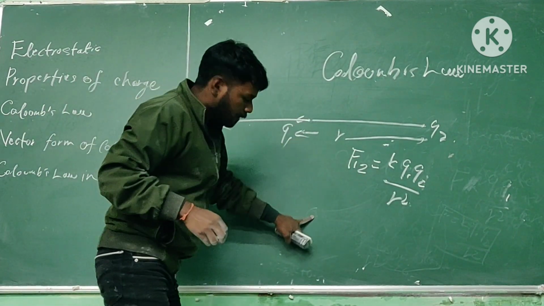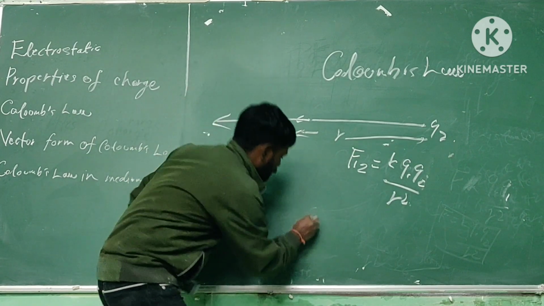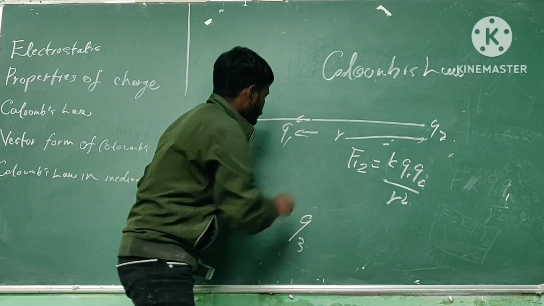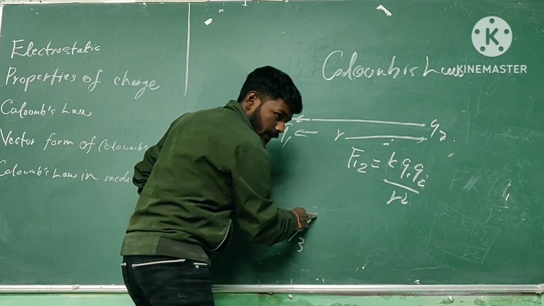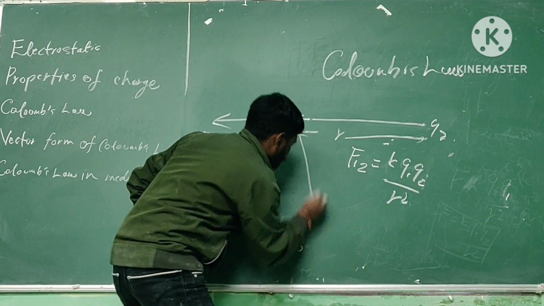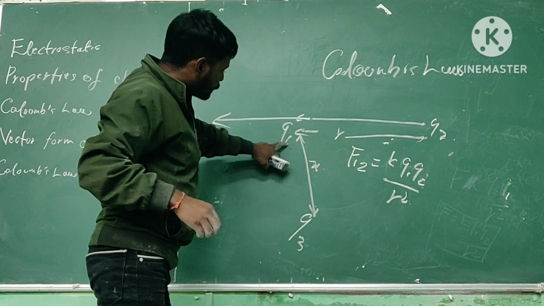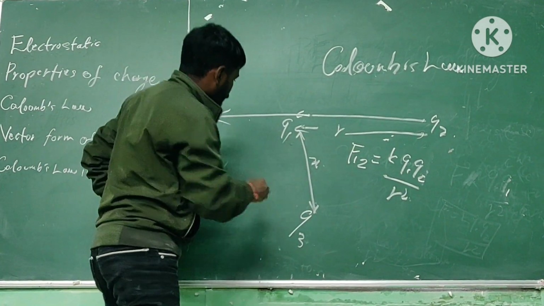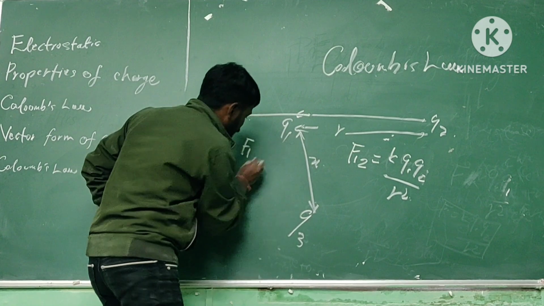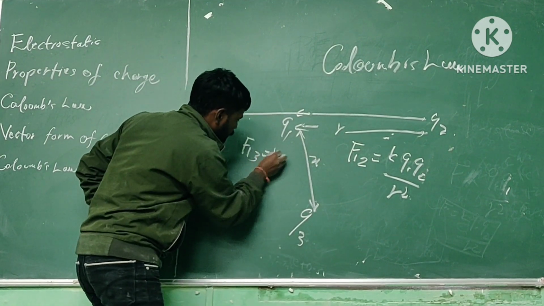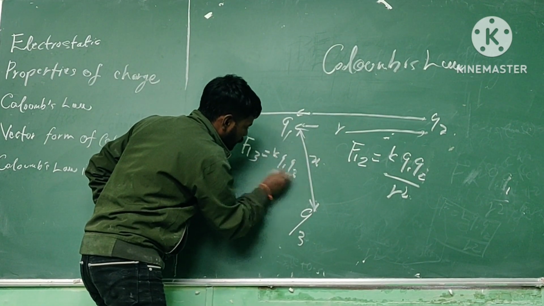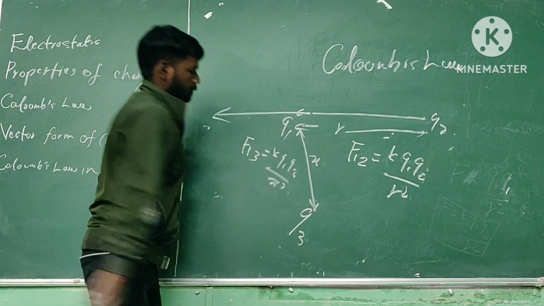Now we will keep another charge q3 at distance x from 1. Now we will calculate the force between q1 and q3. The force on 1 due to 3 is equal to k q1 q3 by x square.